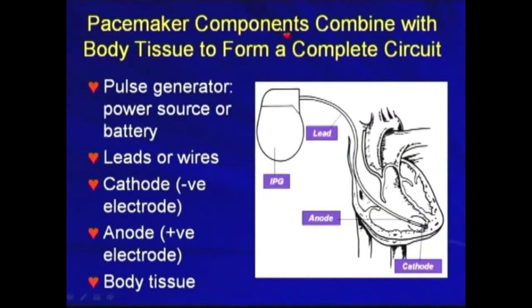Pacemaker components actually combine with the body tissue to form a complete circuit. We have the pulse generator, the power source or the battery, and then the lead or wires, and then the cathode and anode, and then the body tissue. This forms a complete circuit.